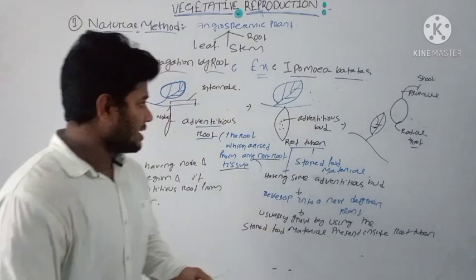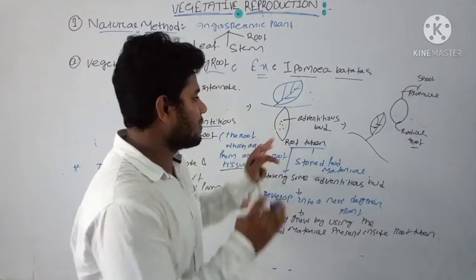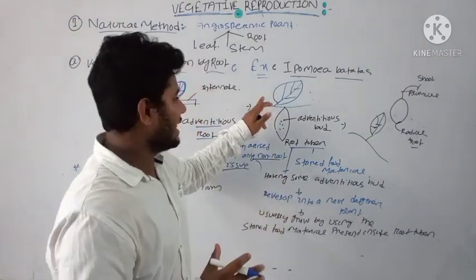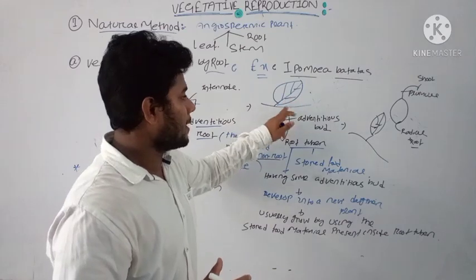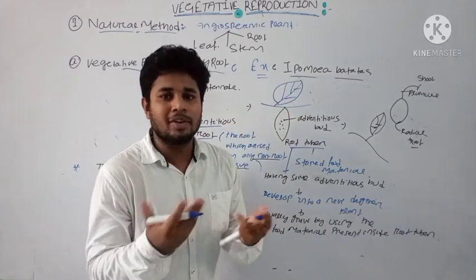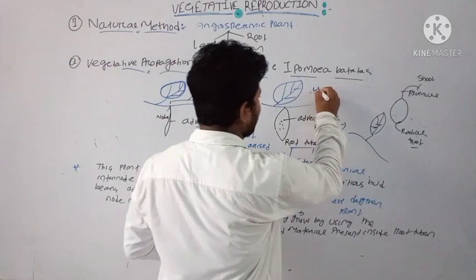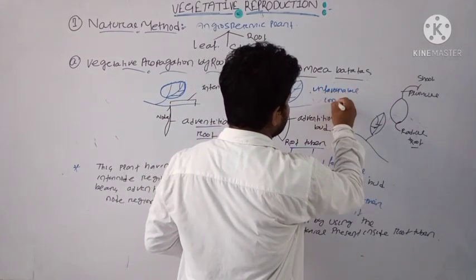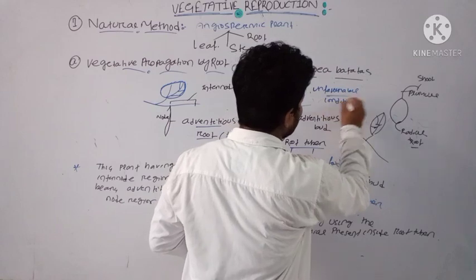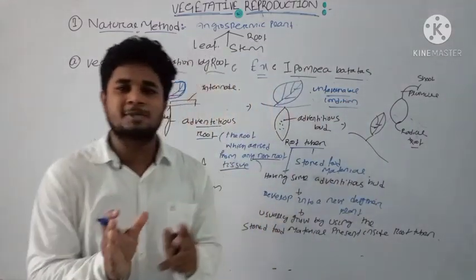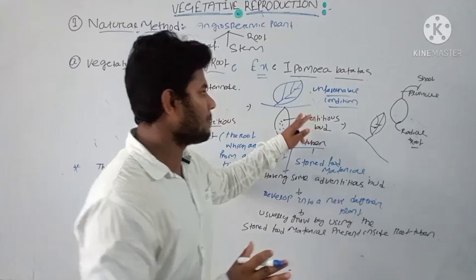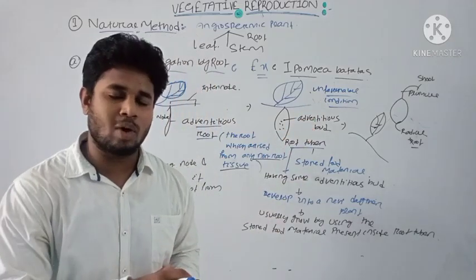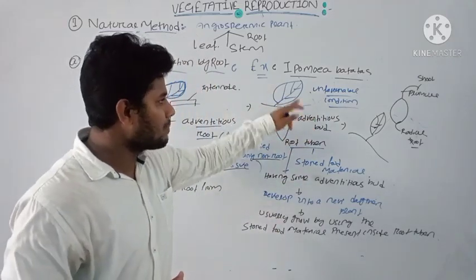And usually when this root tuber grows, the upper plant will die. Why will it die? Because of some unfavorable condition. As you know, a plant has a specific life cycle. Suppose it is an annual plant. After one year it will die. The plant body will die.